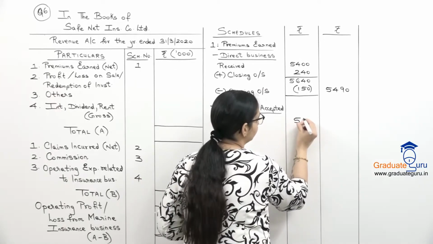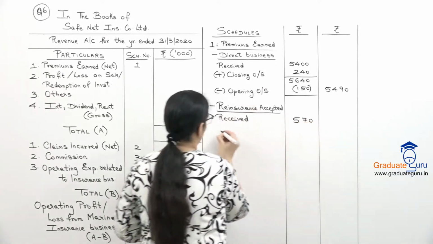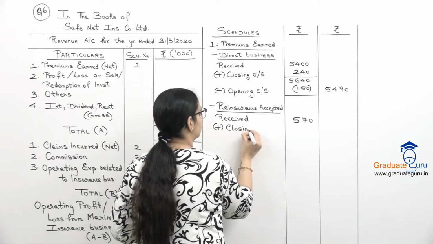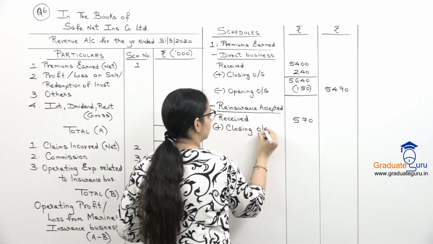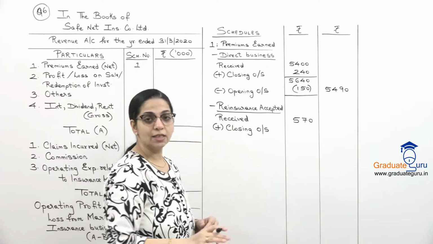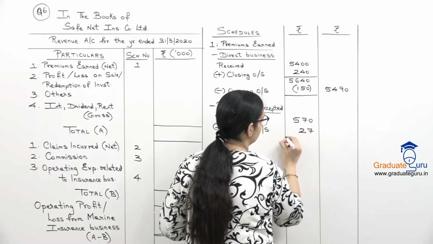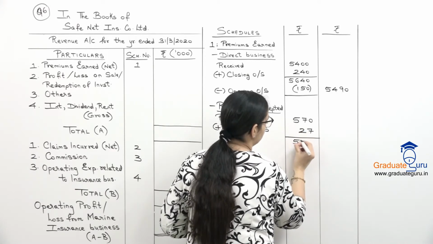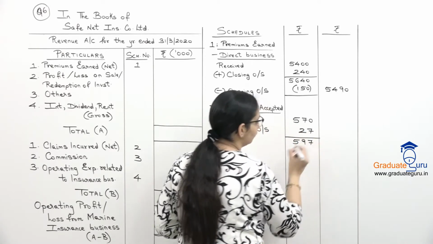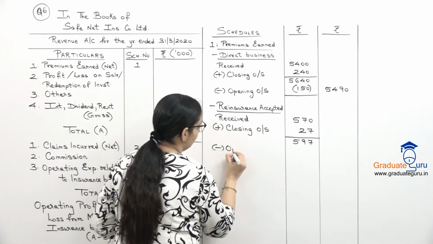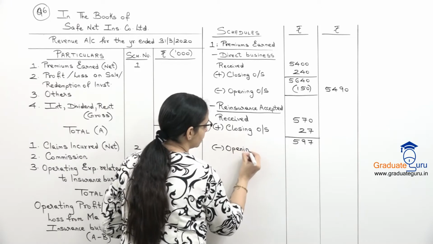Again, inner column first. We will add our closing outstanding. Closing outstanding is 27,000. So, that is 27. Let's add the two. We will get 597 and we subtract our opening outstanding or receivable.